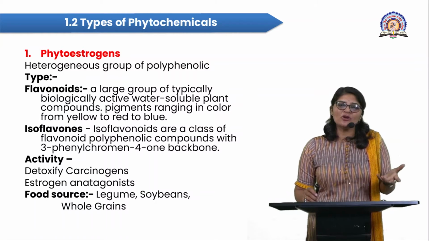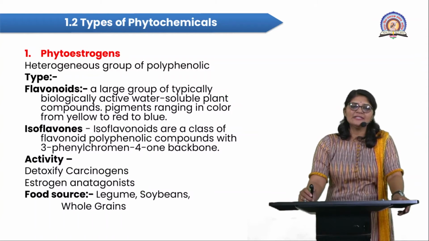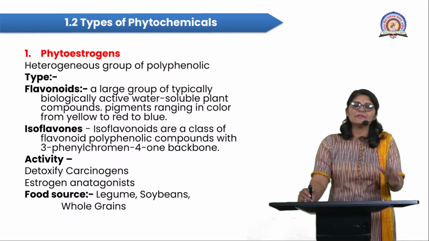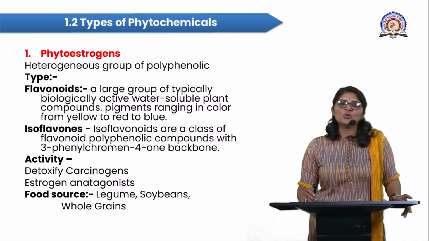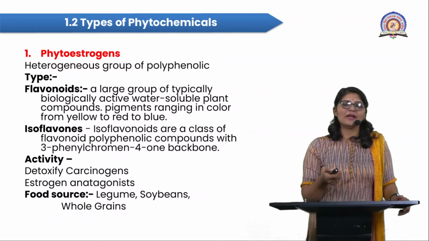Specifically, that detoxifies various compounds, carcinogenic compounds. Then it is an estrogen antagonist. Then the food sources of this phytosterol are specifically legumes, then soybean, whole grain, which specifically contain this phytosterol.